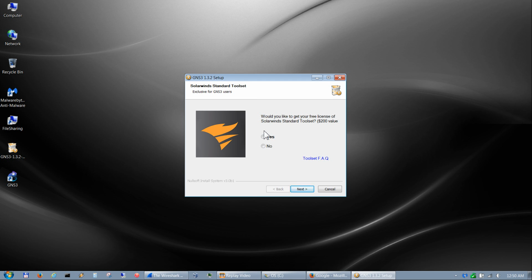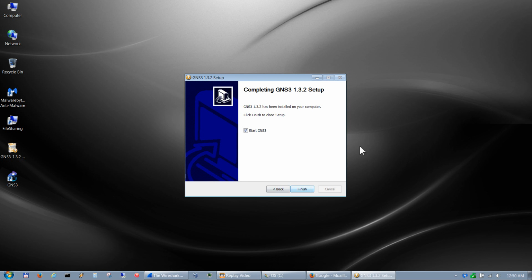If you haven't already loaded or downloaded this, SolarWinds is offering right now for free, a $200 value, this SolarWinds Standard Tool Set. It has a lot of cool features and tools that you can get for free. If you haven't already downloaded it, I would go ahead and download it. It wouldn't hurt since it's free. I've already done that, so I'm going to hit no. But if you want it, hit yes and then click next. It will take you to their website at some point after the installation, and you can register for a free copy of it. So we'll go ahead and hit next, and then we'll go ahead and start GNS3.